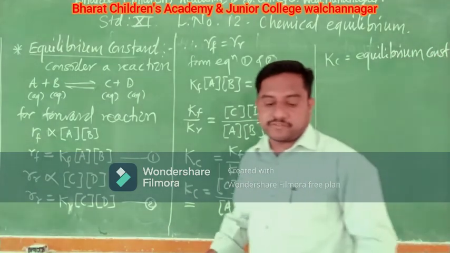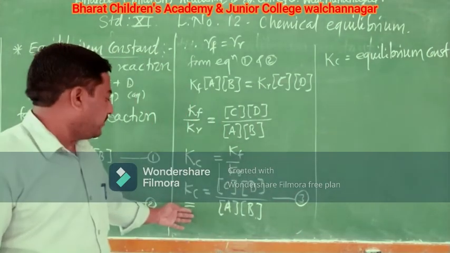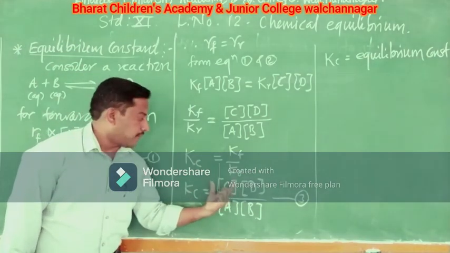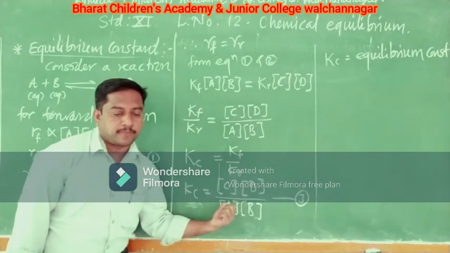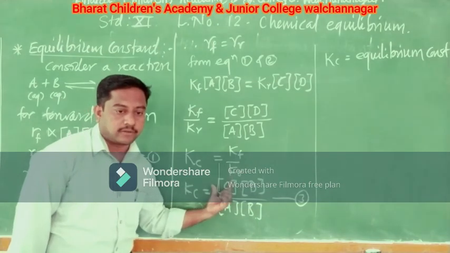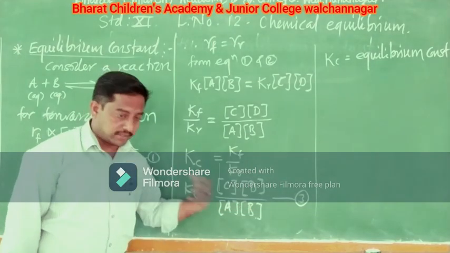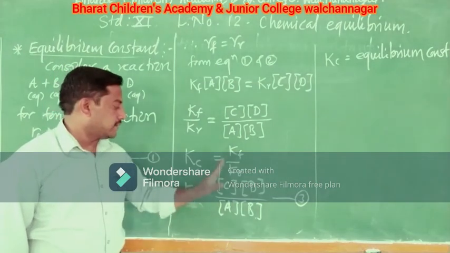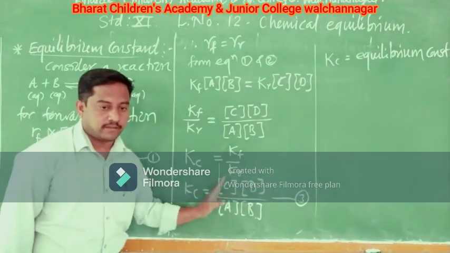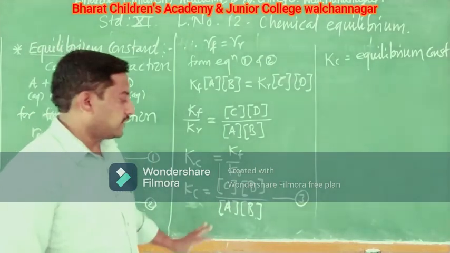What is the equilibrium constant? From equation number 3, you can see the equilibrium constant is nothing but the ratio of the product of the concentrations of the products to the product of the concentrations of the reactants. In other words, it is the ratio of the multiplication of the concentrations of the products and the multiplication of the molar concentrations of the reactants. Okay, so this is the equilibrium constant.